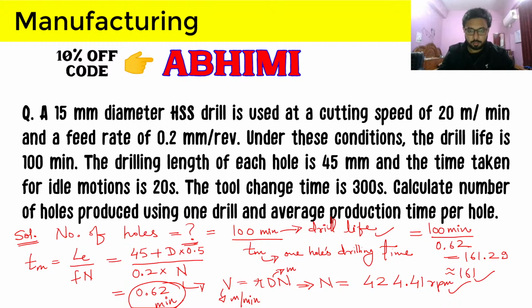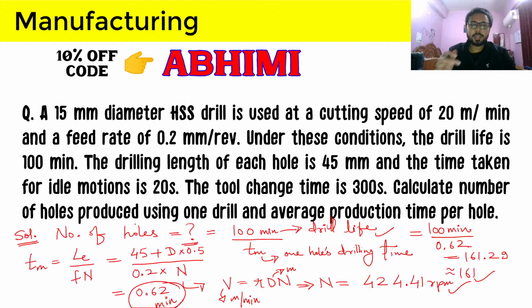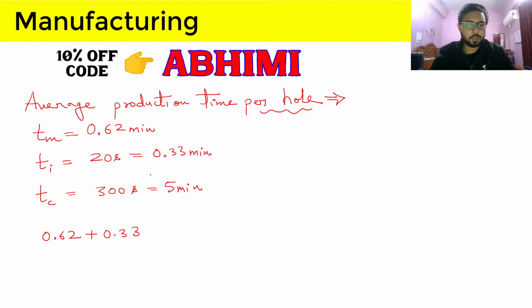So again, let's see. So your average production time will be this 0.62 plus idle motion. So this idle motion is for each hole, because again the drilling time for each hole is 45 mm and time taken for idle motions is 20 seconds. So this is not for the whole lot of your holes. This is just for one hole. So for one hole we are calculating these things, and 300 seconds is for the 161 number of holes.